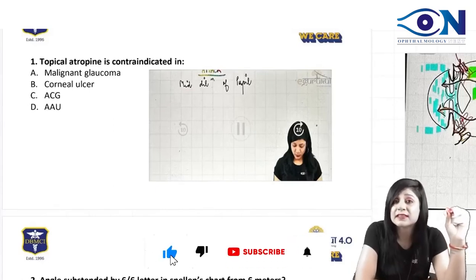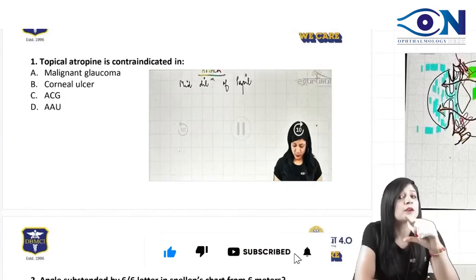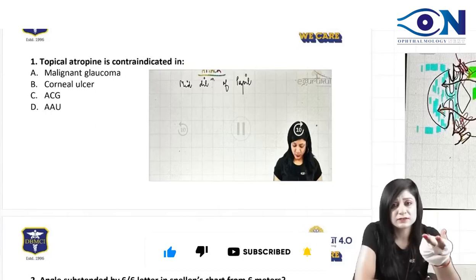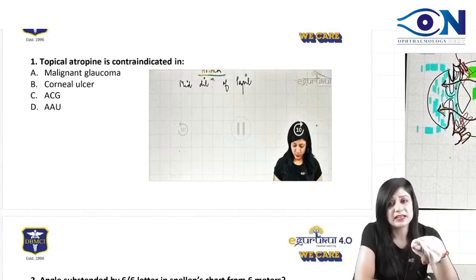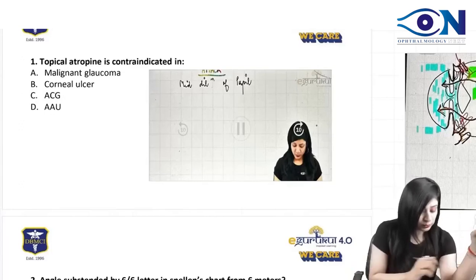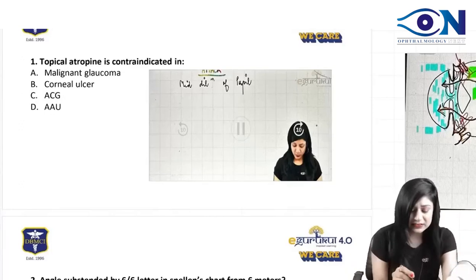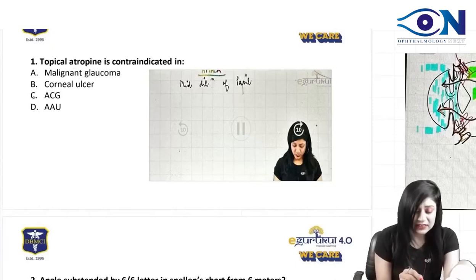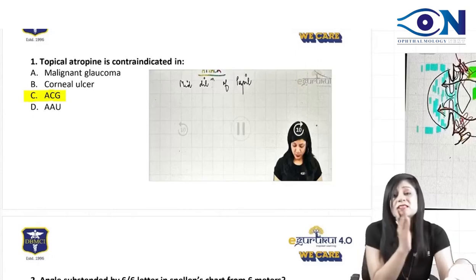Now, as I always say, there are two ways of doing a question. First is the direct one, and second is by eliminating. So I will tell you how to do both. One is your direct method. So let me tell you the answer. The answer is actually the acute congestive glaucoma. This is the direct answer.